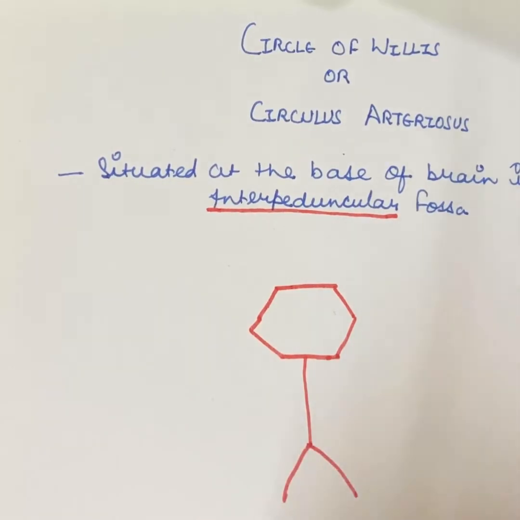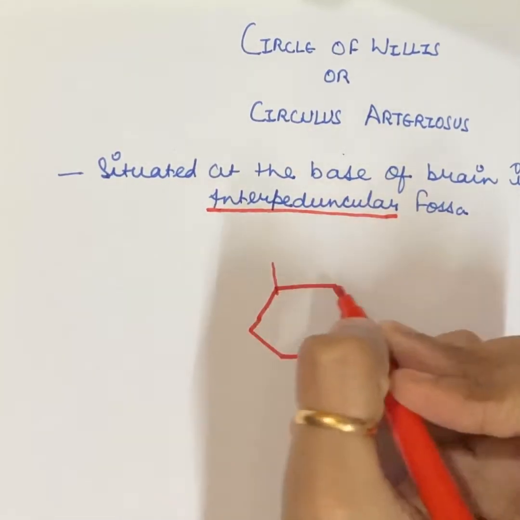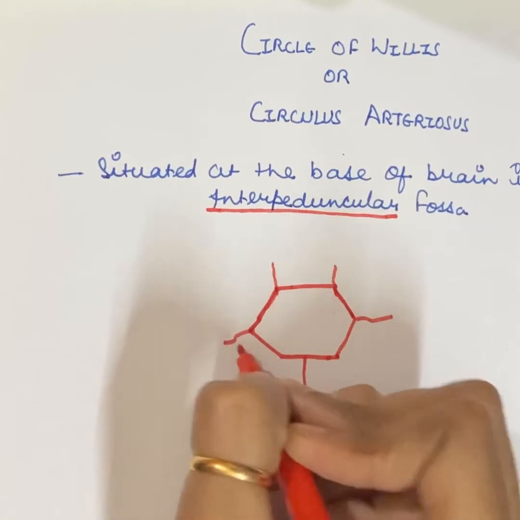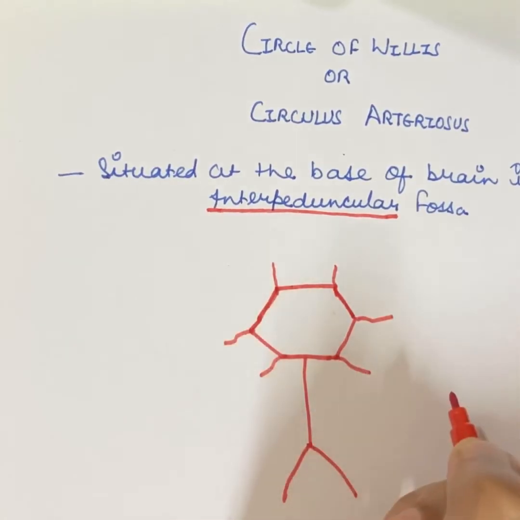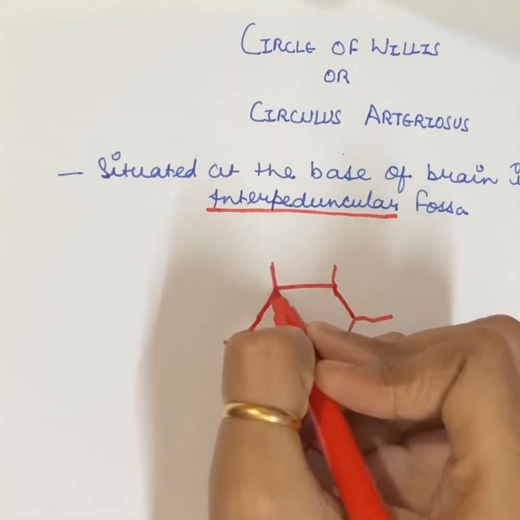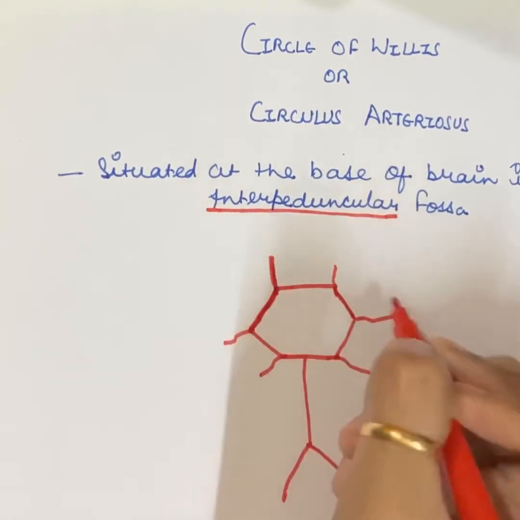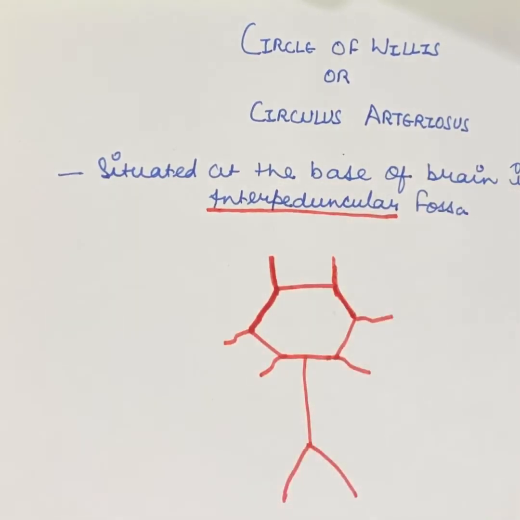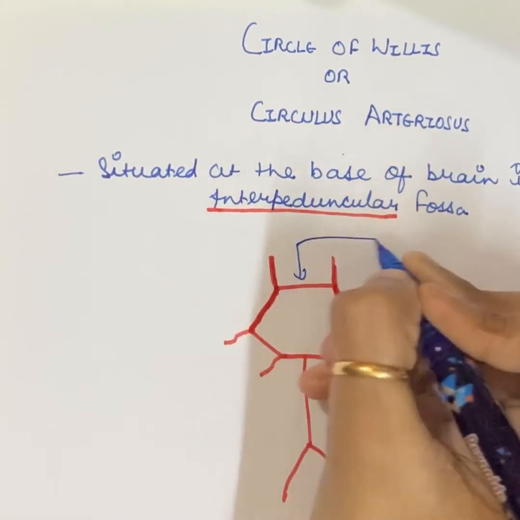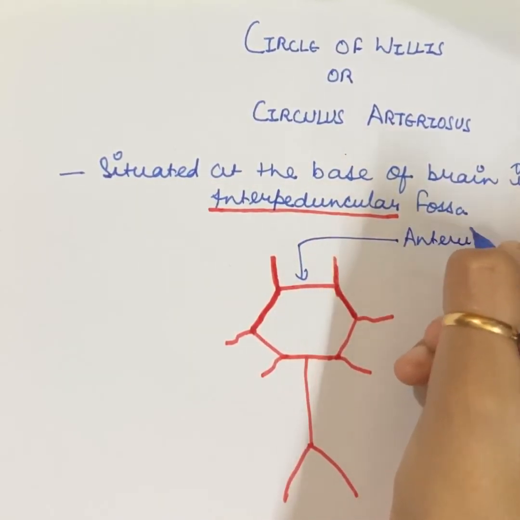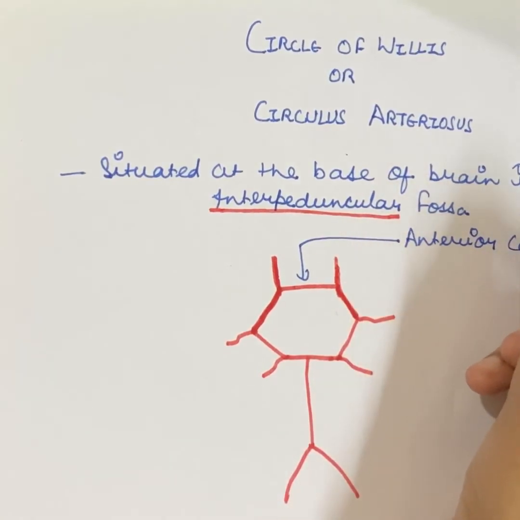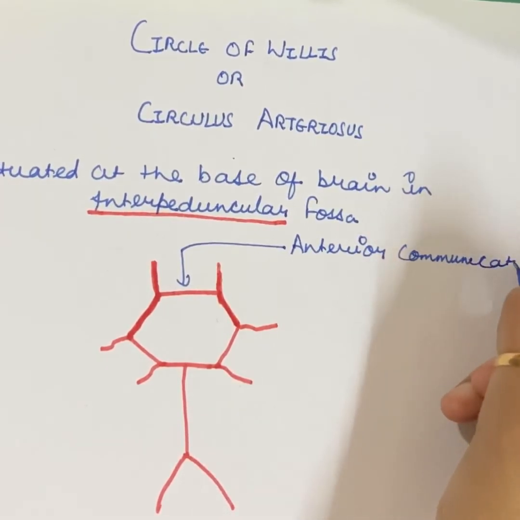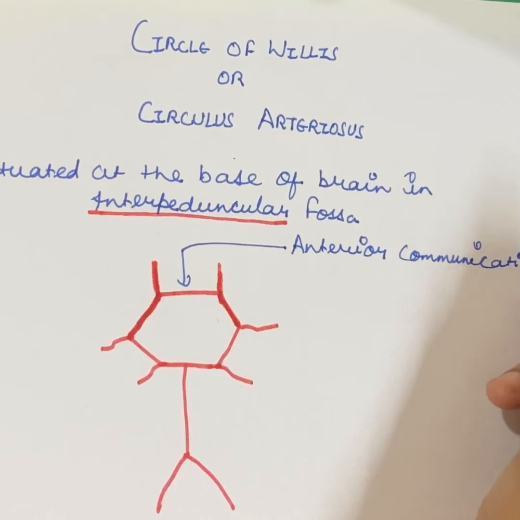Here, this is anterior cerebral artery, this one is middle cerebral artery, this one is posterior cerebral artery. This whole is anterior cerebral artery. And both anterior cerebral arteries communicate with anterior communicating artery. This one is anterior communicating artery.